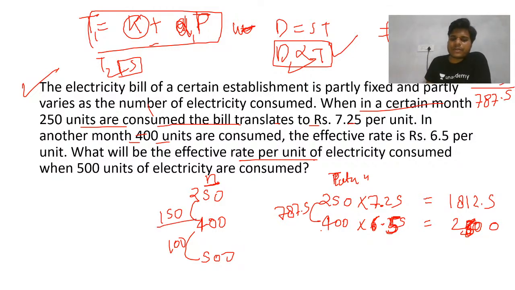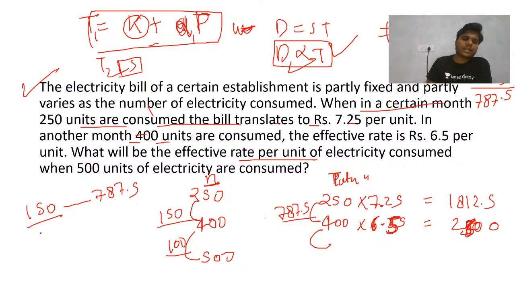There is a change of 150, there is a change of 100. For the 150 change, this is directly proportional. For the 100, how much change will be there? Suppose x is this, so you can find that out.